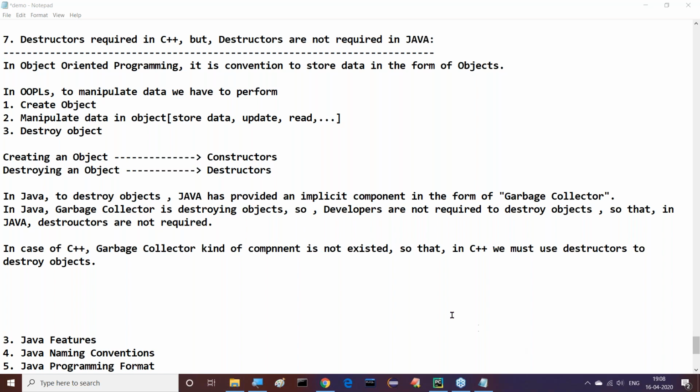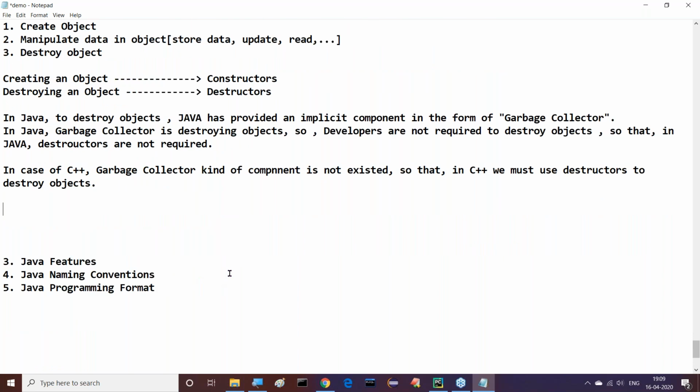Right, sir. Now this is what we completed here. This point is completed: garbage collector is available in Java, not available in C++. So destructors are available in C++. Destructors are not available in the case of Java. Now coming to the 8th point, observe this clearly. The 8th difference is which one?